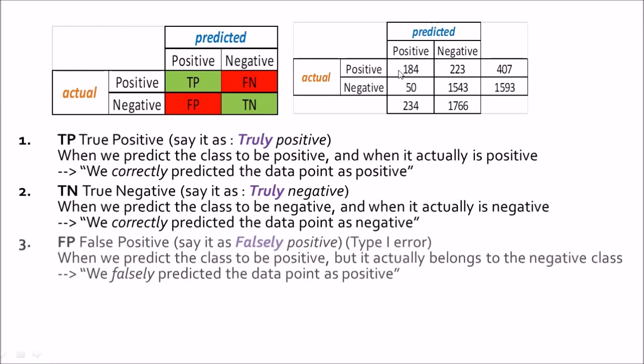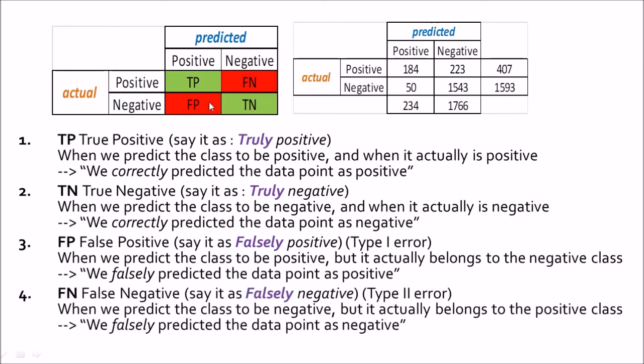Okay, next is false positive. It is the intersection of actual negative and predicted positive. What it means is that we falsely predicted something to be positive. Positive in our case is leaving the bank, so we falsely predicted somebody to leave the bank when in reality they did not leave the bank. It should be clear that actual negative means they did not leave the bank in reality, and predicted positive means that they left the bank according to the model. So this is a false positive.